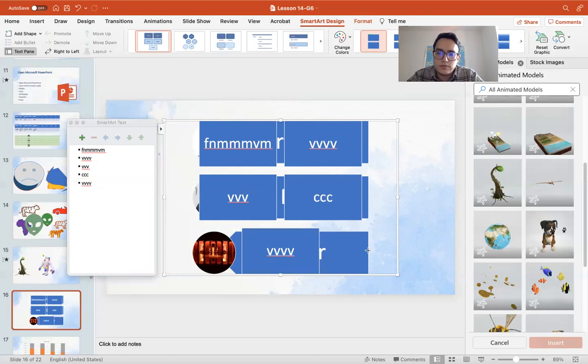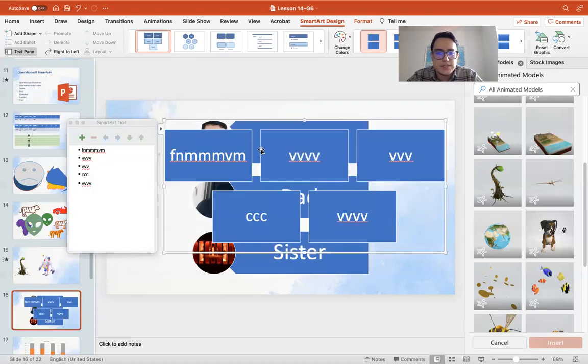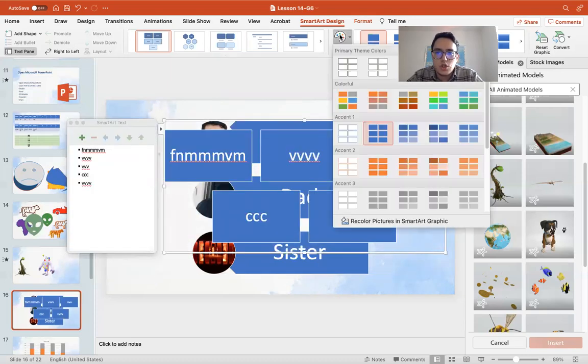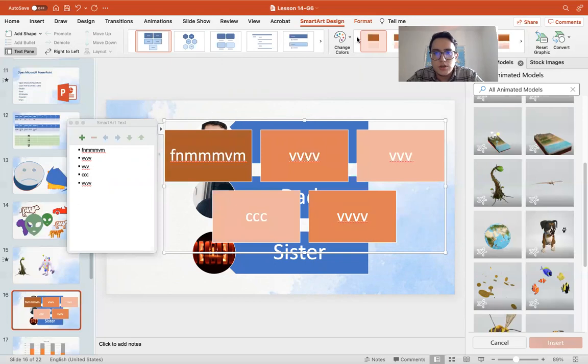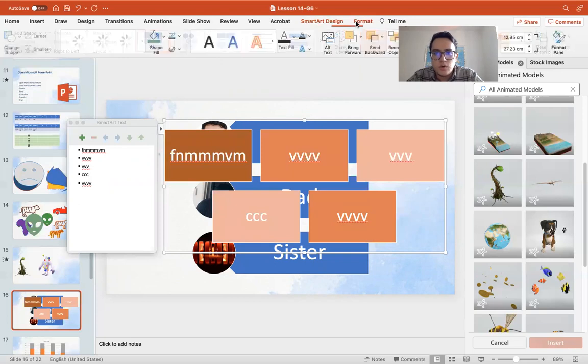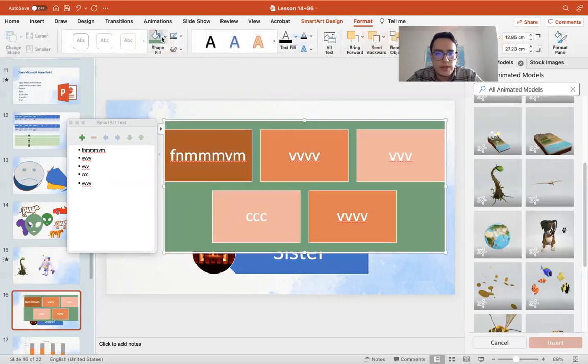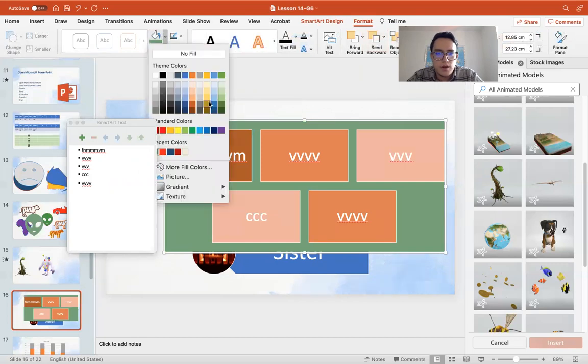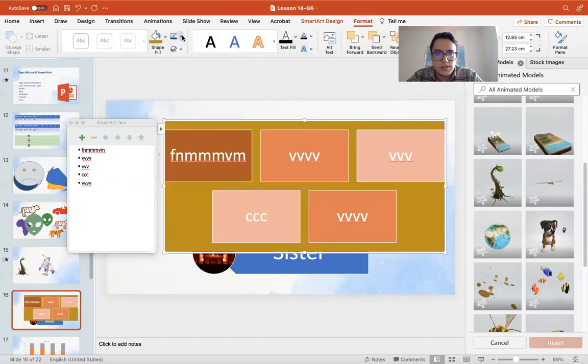Okay, and you can change the size as you need and change the colors by going to Change Colors. You can go to Format to edit more. You can have a background like this and the outline.